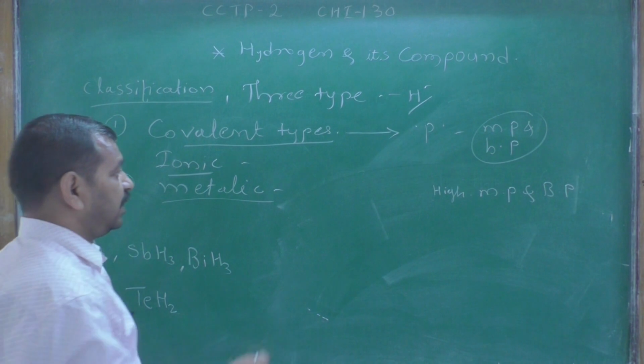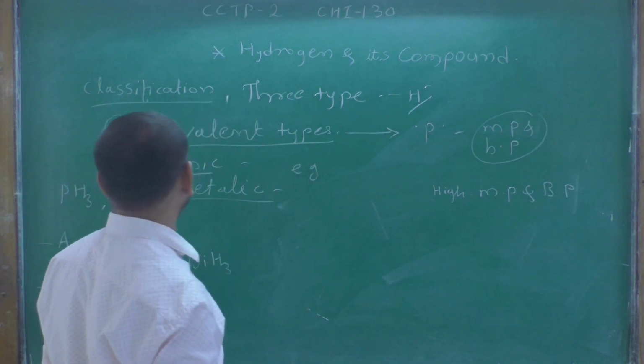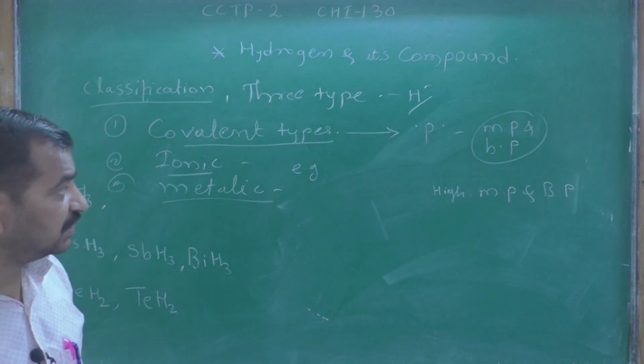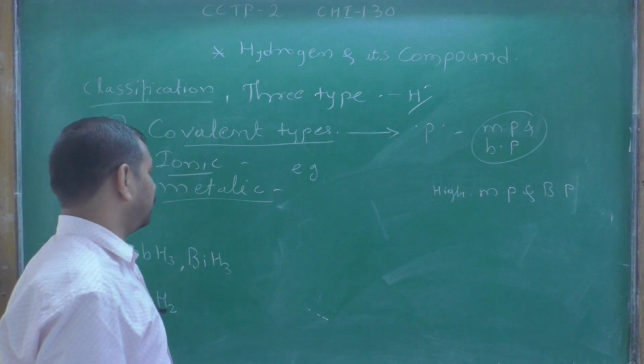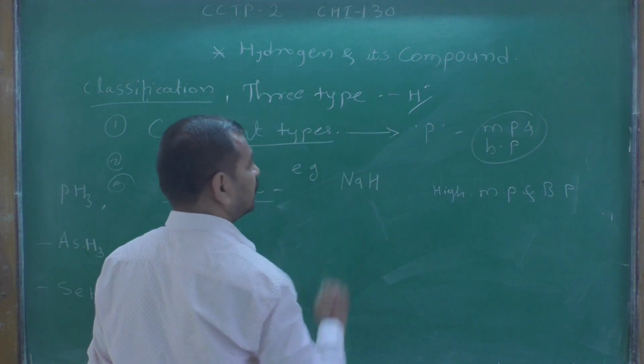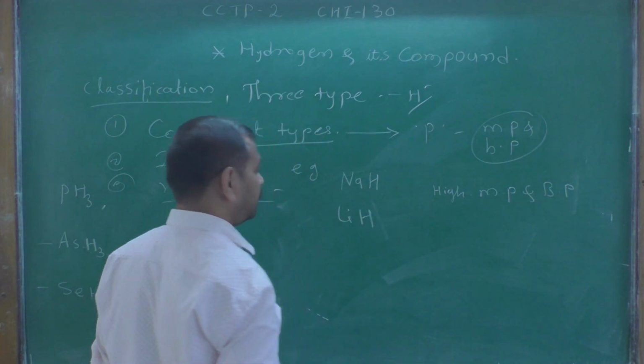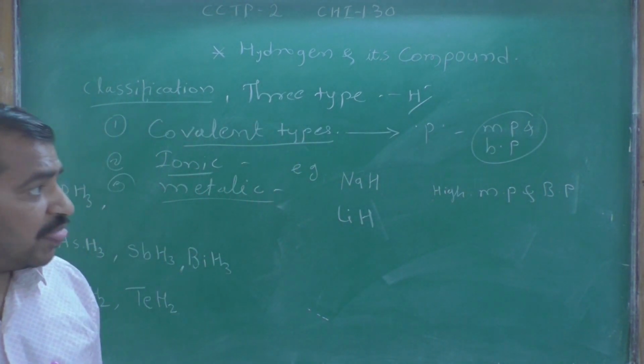Generally, alkali and alkaline earth metals, meaning s-block elements, form ionic types of hydrides: NaH, LiH, and they are prepared by the electrolysis process.